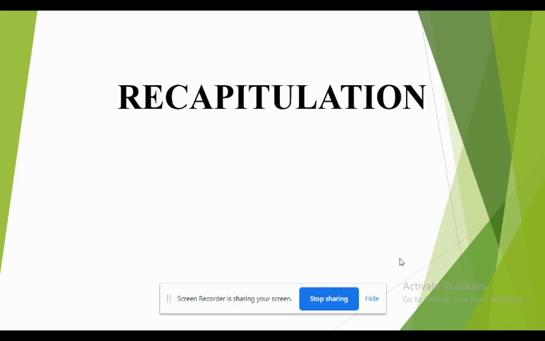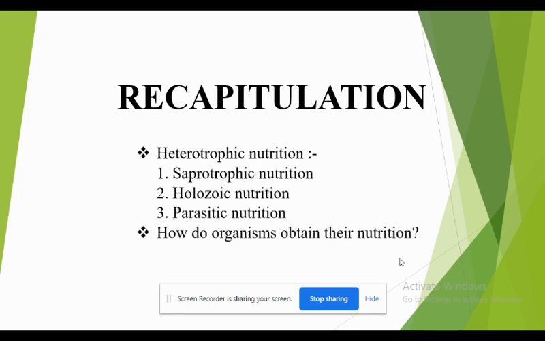So, before we start the lecture, in the previous class, what have we learned? Two types of nutrition. Yes. In our previous class, we learned about nutrition: heterotrophic nutrition, then saprotrophic nutrition, holozoic nutrition, parasitic nutrition, and along with that, we learned how organisms obtain their nutrition. So, can you tell me what is heterotrophic nutrition?